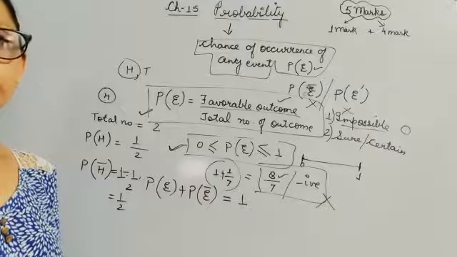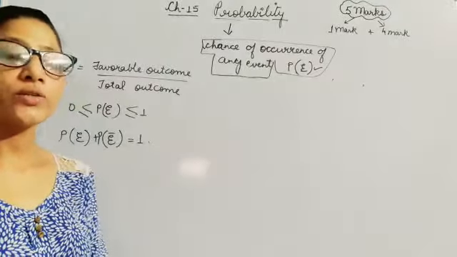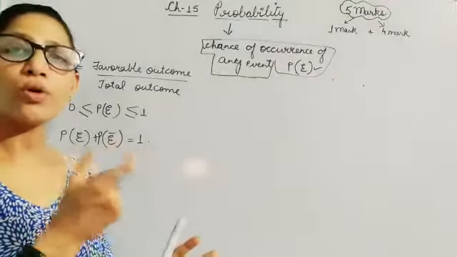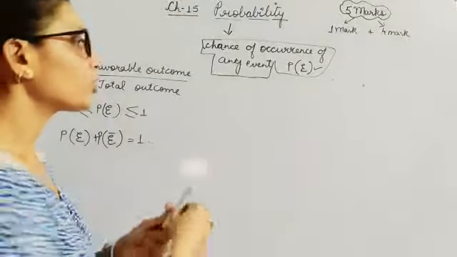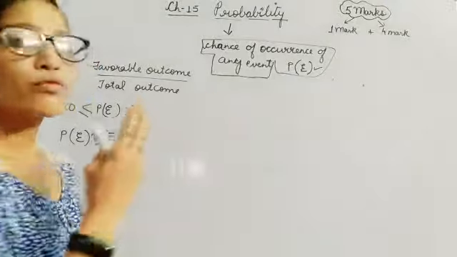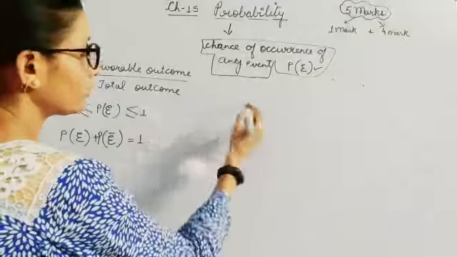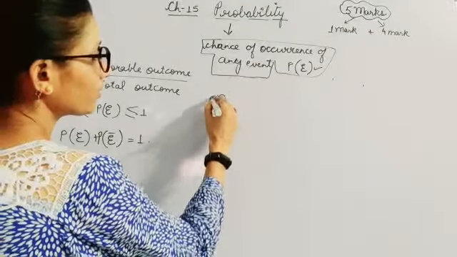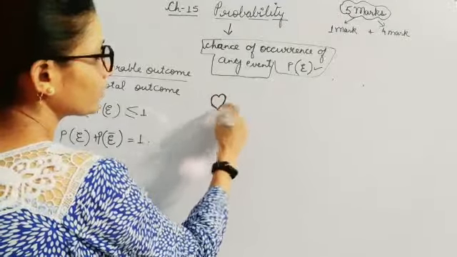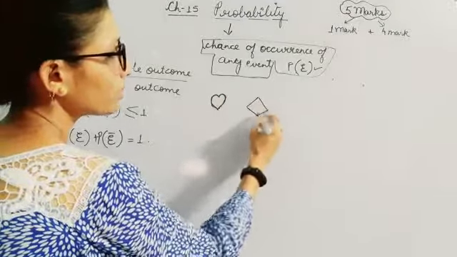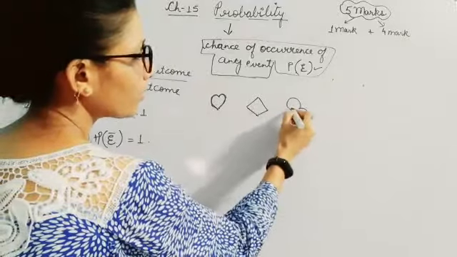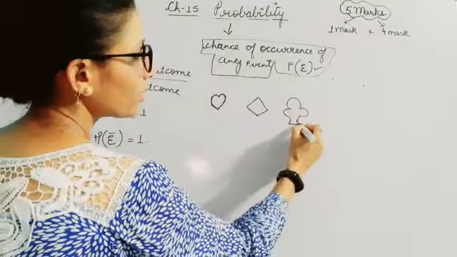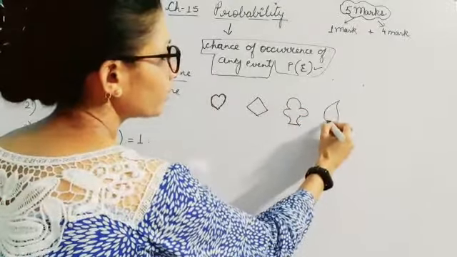Have a look. Along with this, children, let me give you a small idea of cards. Children, in cards we have 4 kinds of shapes. One, you have heart shape, then you have diamond shaped cards, then you have club shaped cards, and then you have spade cards.